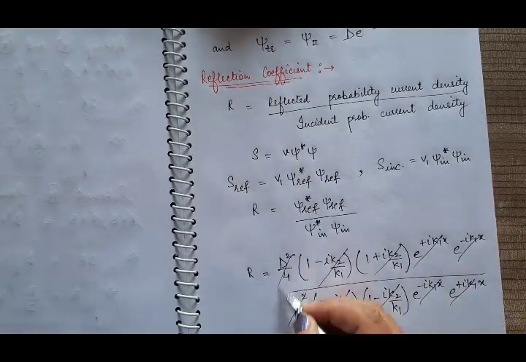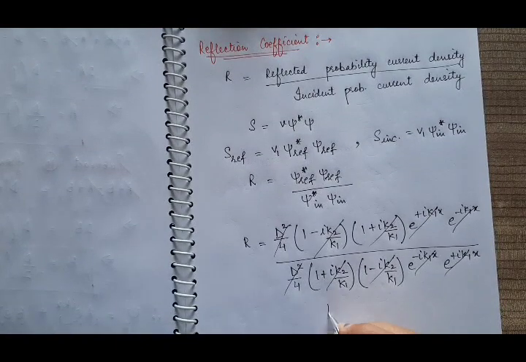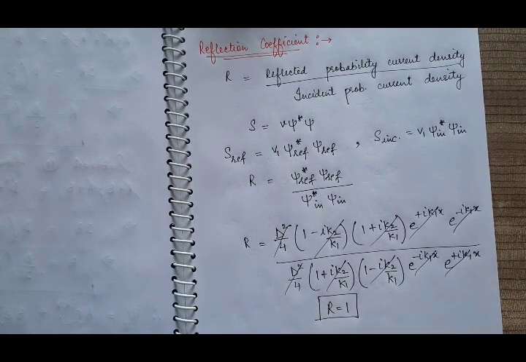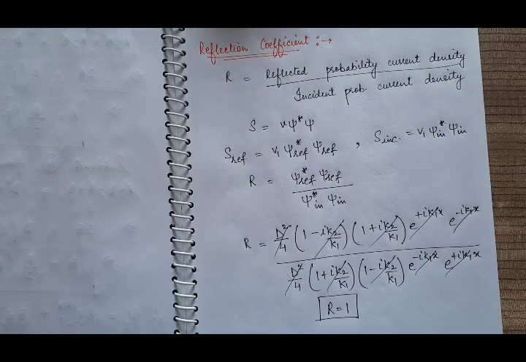All are cancelled, and the reflection coefficient comes out to be 1. This means the whole of the incident wave is being reflected back. The reflection coefficient matches the result of classical mechanics, that the incident wave is totally reflected.